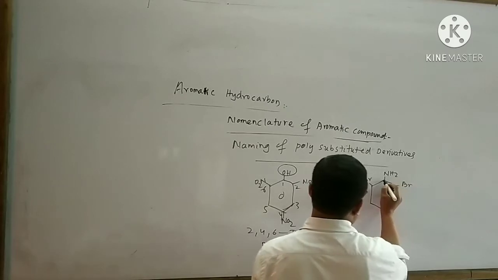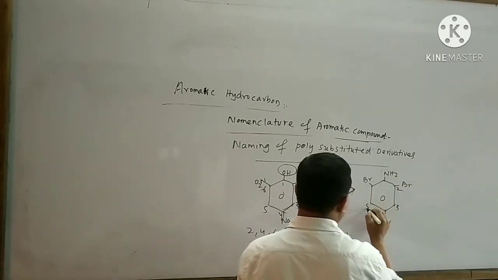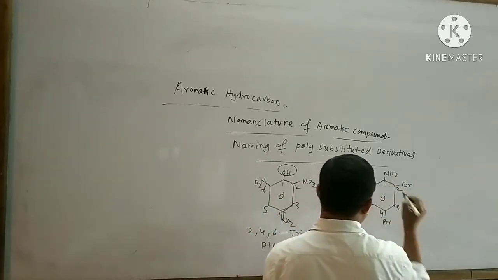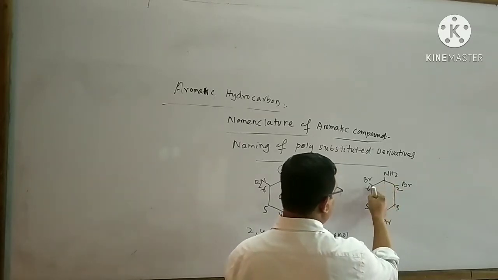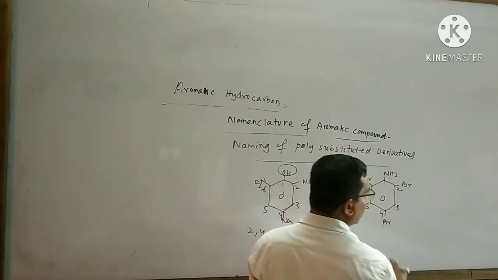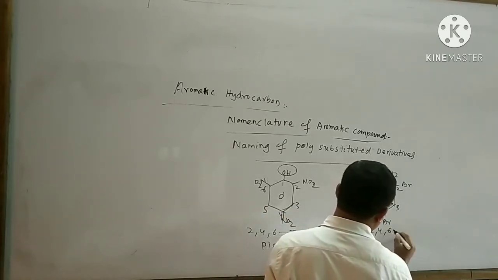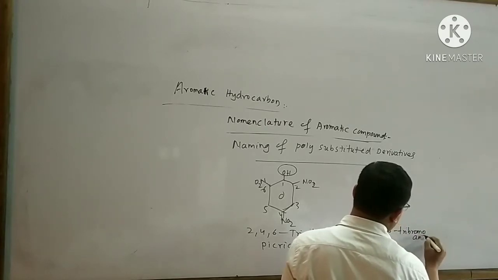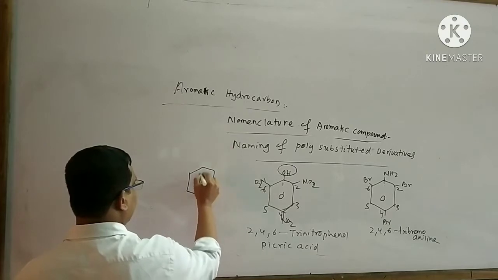With respect to this carbon atom, this is your 2 number carbon, this is your 3, this is your 4, this is your 5, this is your 6 number carbon atom, this is your 1 number carbon atom. You can also start the numbering like this: 1, 2, 3, 4, 5, 6. The name of this organic compound is 2,4,6-tribromoaniline.